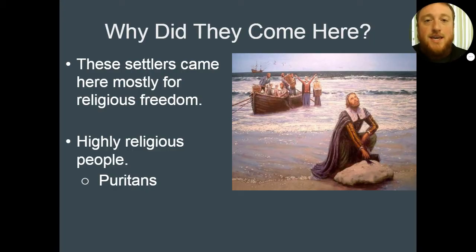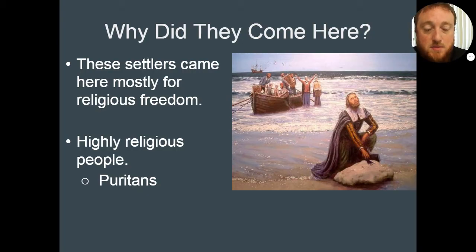That's why they wanted to be in this area. They were being persecuted over in Europe for their beliefs, so they decided, let's go somewhere where we can worship the way we want to. So religious freedom was the main reason why people came into the New England colonies.